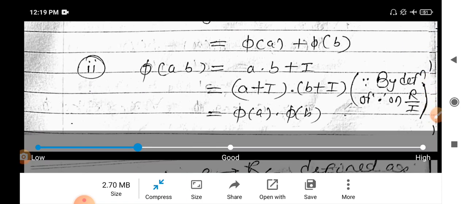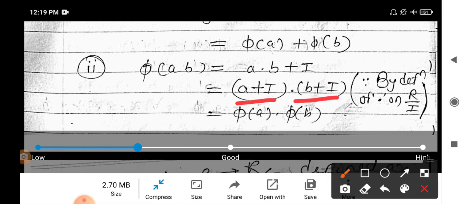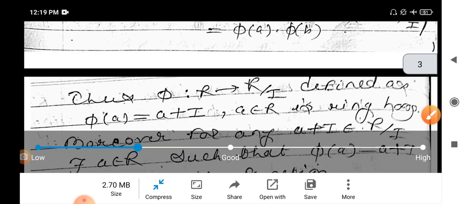In the same way, phi of A into B is A into B plus I. Then by the definition of multiplication in R over I, it is A plus I into B plus I, that is phi of A into phi of B. Therefore phi is a ring homomorphism.